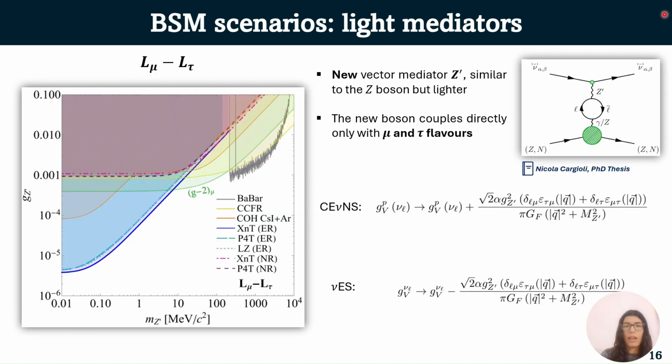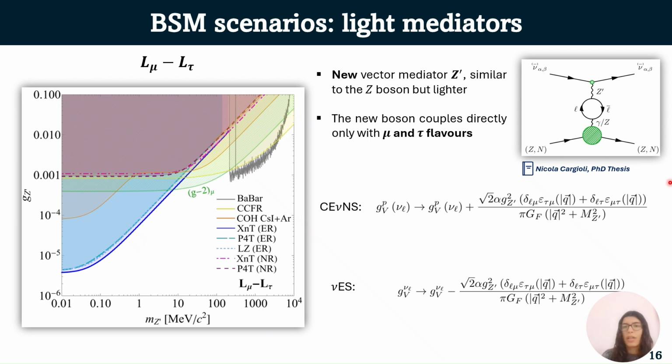The last scenario I want to explore, considering beyond the standard model physics, is a scenario in which we add some light mediators. In particular, we consider this L mu minus L tau light mediator, in which we have a new vector mediator Z prime, which is similar to the Z boson but lighter. And as you can see from the diagram here, the new boson couples directly only with mu and tau flavors.